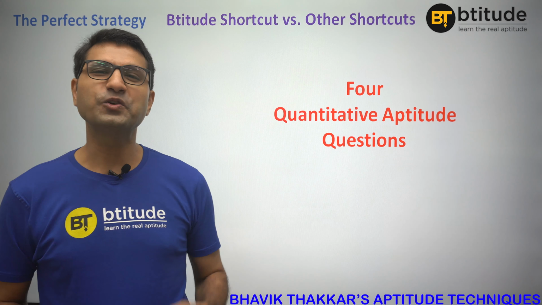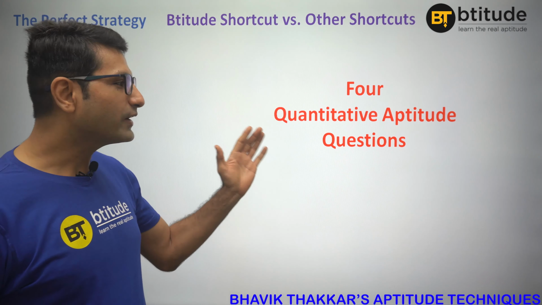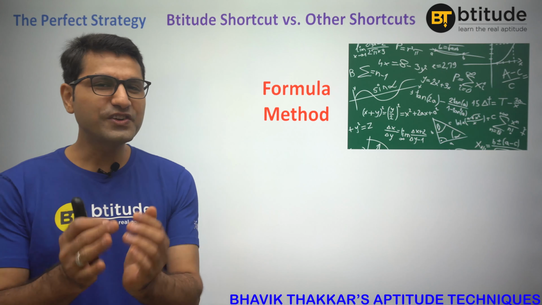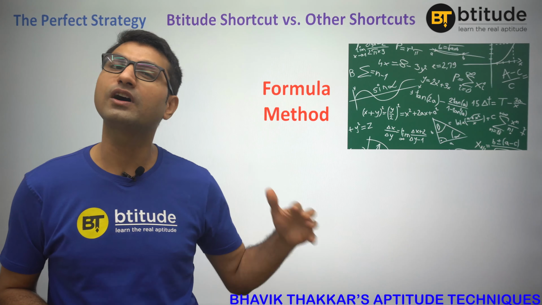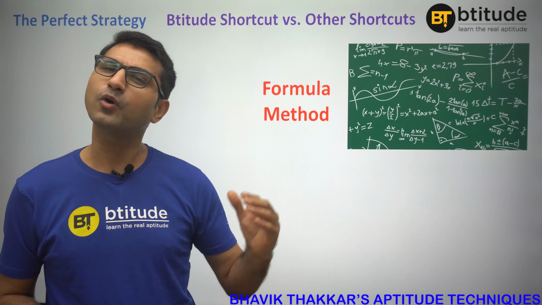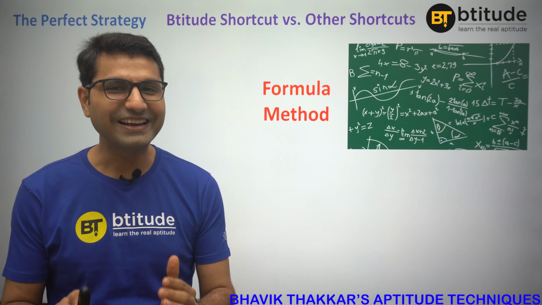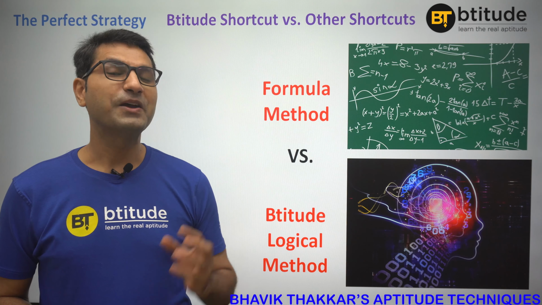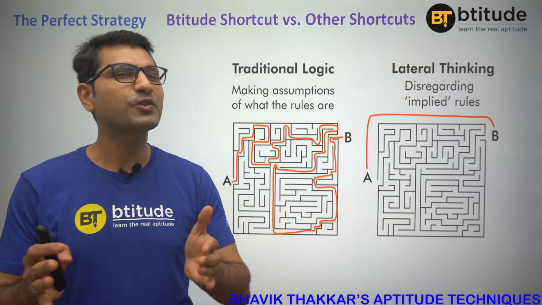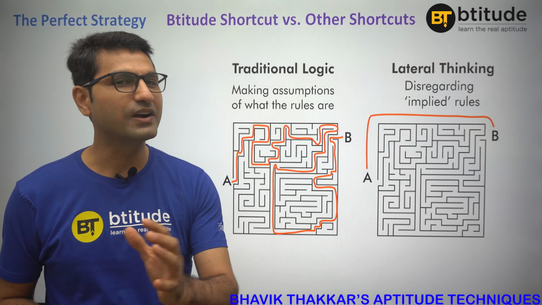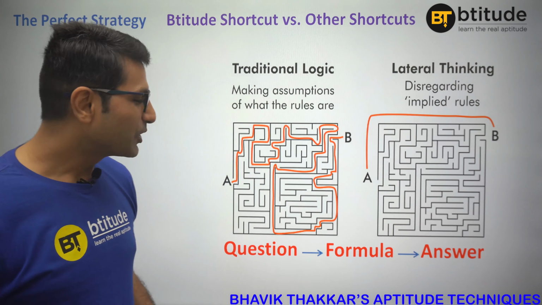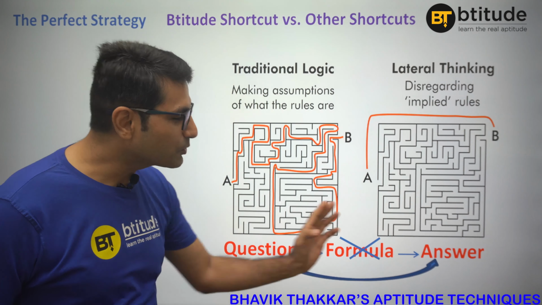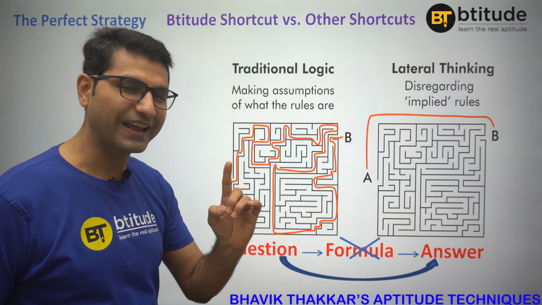Well, in this video we are going to solve 4 quantitative ability questions, first with the formula method, which is claimed to be the best shortcut by most of the other YouTube videos and also by so many books available in the market. And later we are going to solve the same questions with the Bititude logical method, which actually develops conceptual clarity and lateral thinking in students' minds, which will enable them to skip that formula step and make them jump to the answer directly from the question at one go.